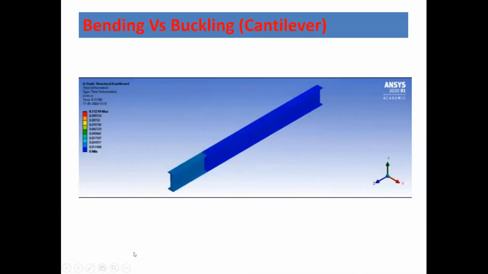Similarly, you can see the cantilever also. Ideally, the cantilever should bend like this, but actually it is bending like this. Even if the load is acting vertically, it is not bending in the vertical direction, but instead it is going for lateral buckling, and this buckling has to stop. For this, we have to find out the load factor, and then we can find out the actual buckling load at which the beam is going to start to buckle. If your actual load is greater than the buckling load, then we have to provide special arrangements to avoid the buckling.